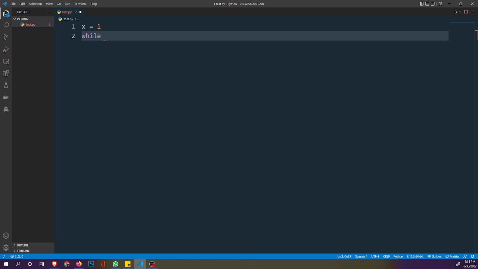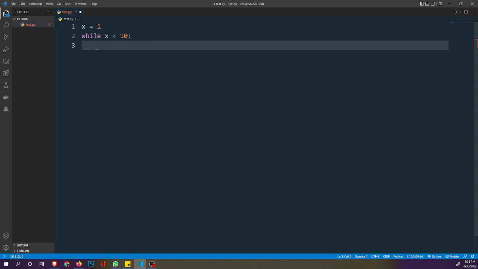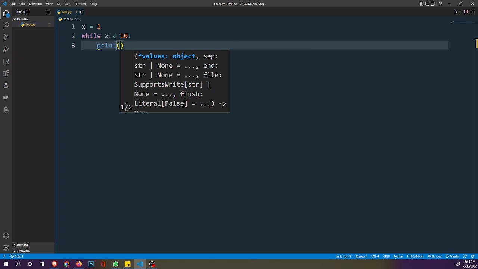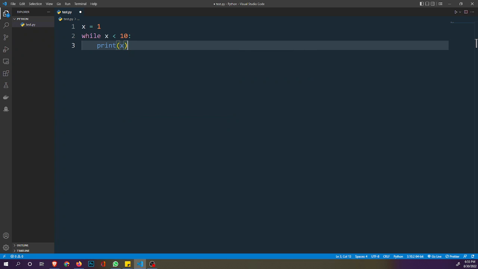I say while x is less than, let's say, the value 10, and then I put a colon there, and every block that comes will be executed as long as this condition is met. So I want to print the value of x as long as x is less than 10.